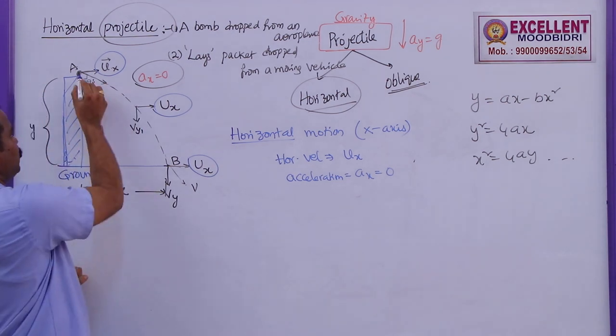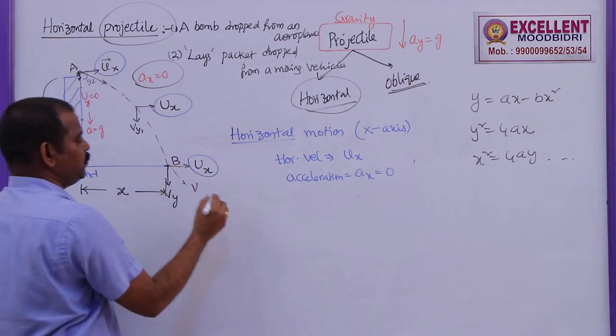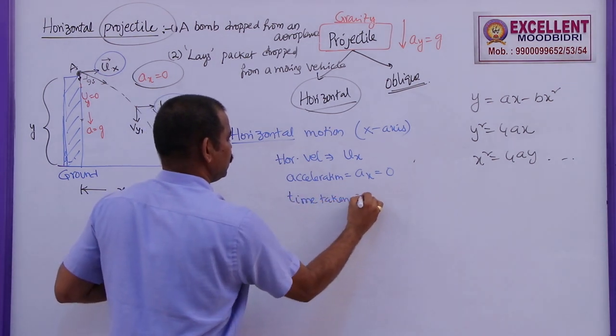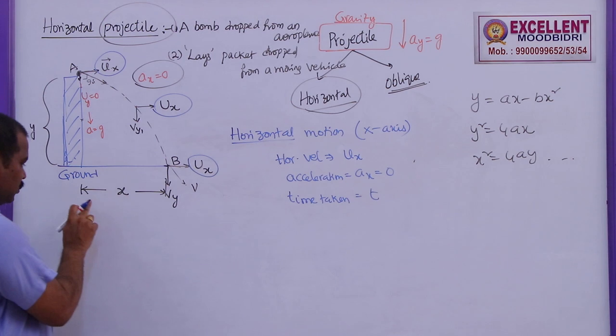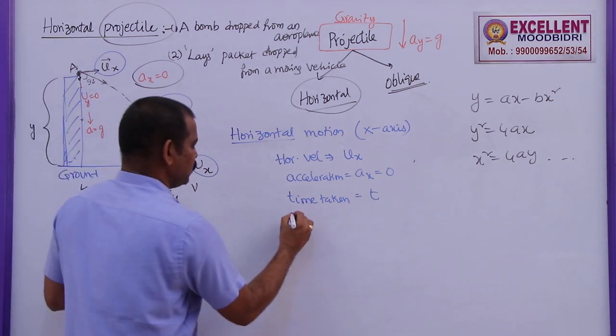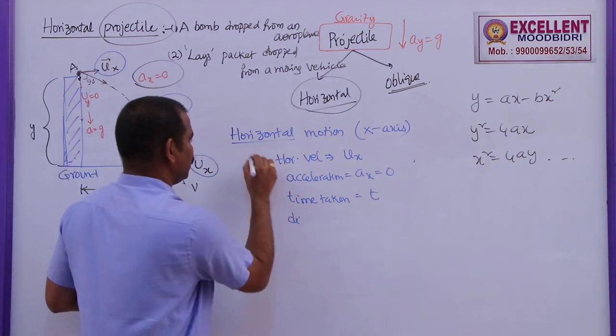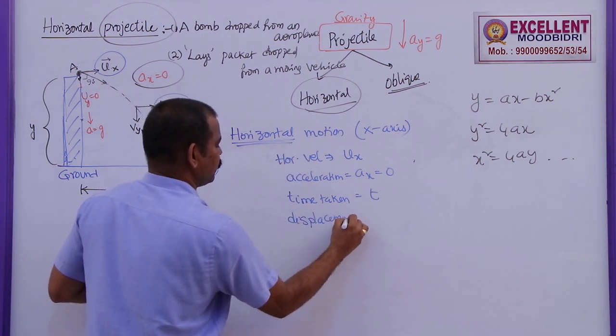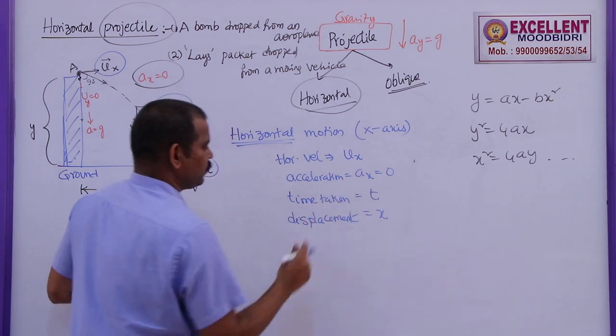Let the time taken by this body to strike the point B be t. Let the horizontal distance traveled be x. So the displacement in horizontal motion is x.